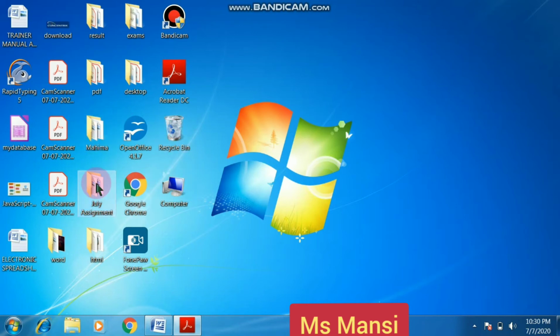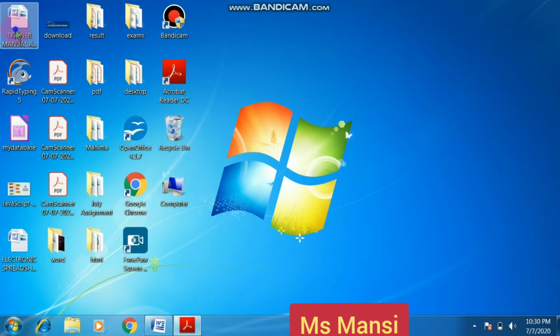I told you the two important icons are Computer and Recycle Bin. Using the Computer icon, we can access all the important files and folders stored in our computer. And if we delete any file, it goes in the Recycle Bin.